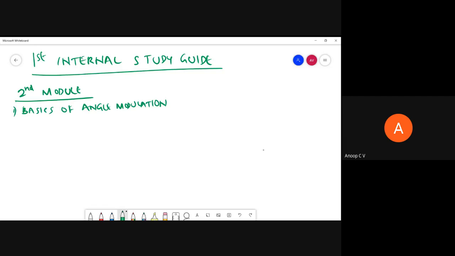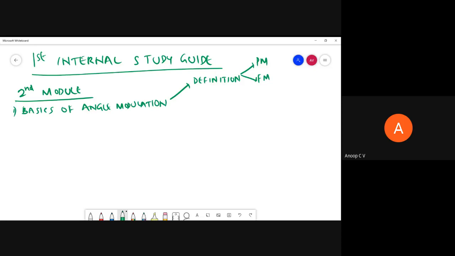In this, we have the definition of angle modulation. Definition in the sense you should be able to tell what is PM, right? What is FM, right?